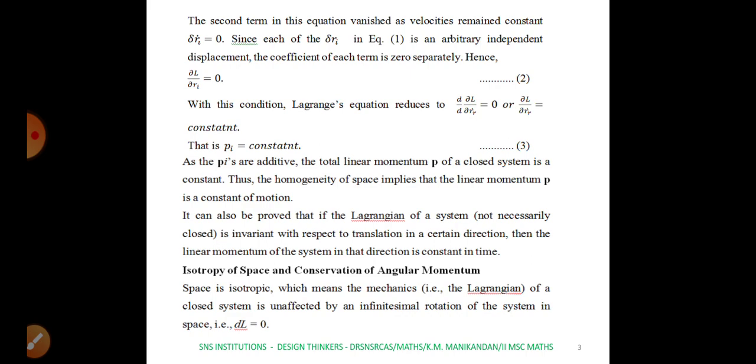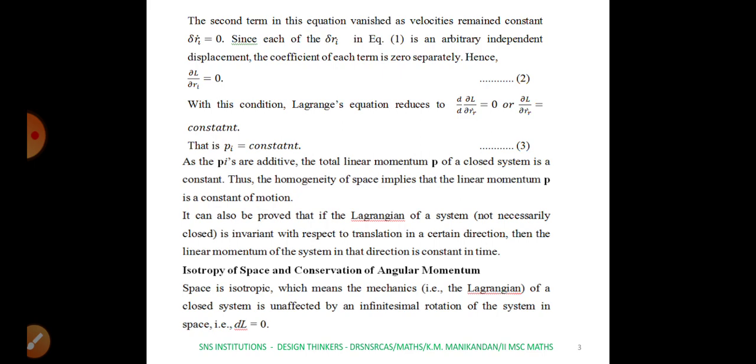Now we write the Lagrange equation. We know that d by dt of dou L by dou Ri dot minus dou L by dou Ri equals 0. So the second term will get cancelled. Therefore the Lagrange equation becomes d by dt of dou L by dou Ri dot equals 0. We know that whenever the differentiation of a term is 0, then the term must be a constant. Here the differentiation of dou L by dou Ri dot equals 0. This implies that dou L by dou Ri dot equals a constant.